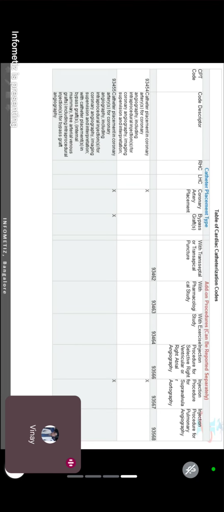With exercise study, 64. Exercise means the patient is doing exercise at the same time they are performing this procedure. It may be bicycle exercise or treadmill exercise.